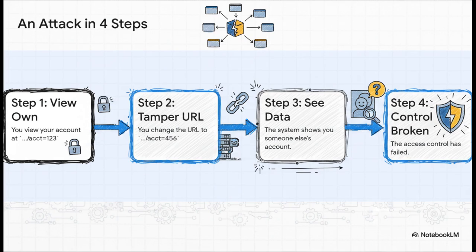And this right here is the classic attack. So you're logged in, you're looking at your own account page, and up in the URL, you see your account number. Now, what happens if you just change that number in the address bar? If the system doesn't bother to check that you are allowed to see account 456 and it just shows it to you, that's it. Game over.